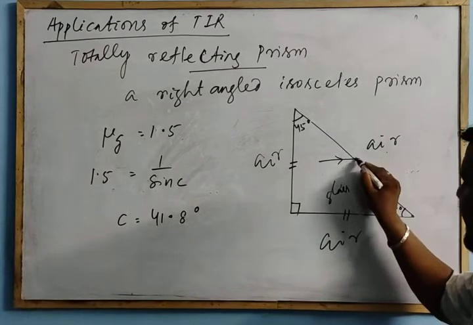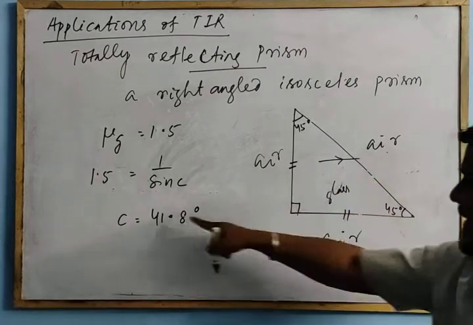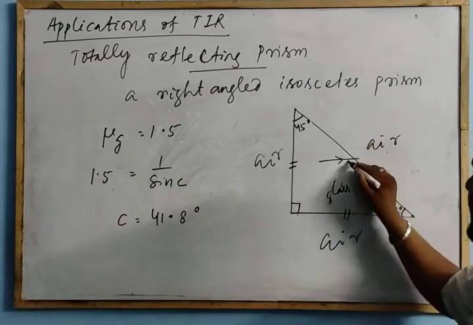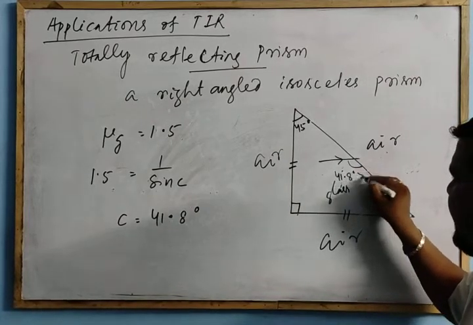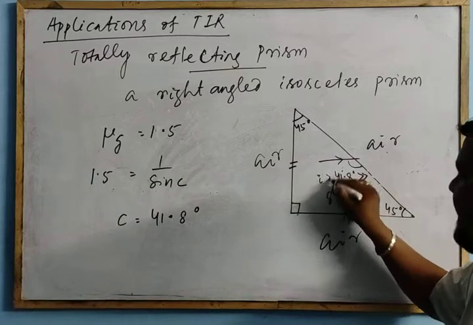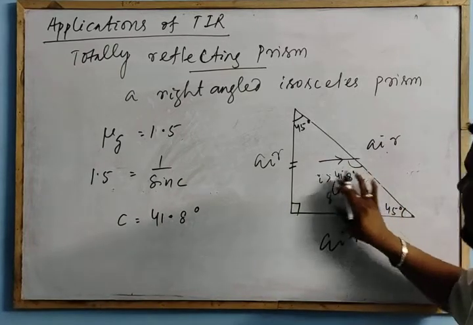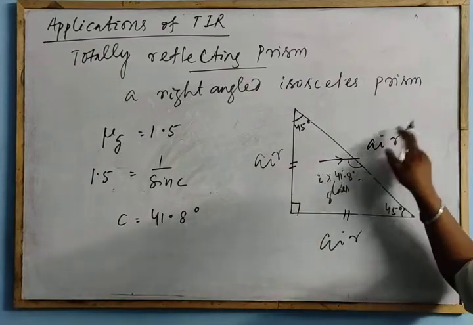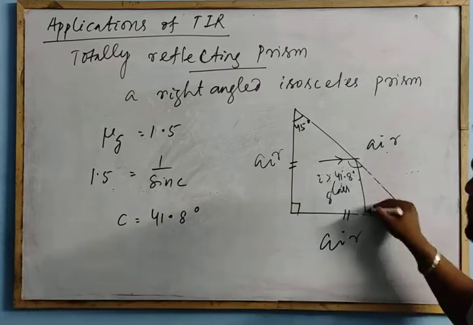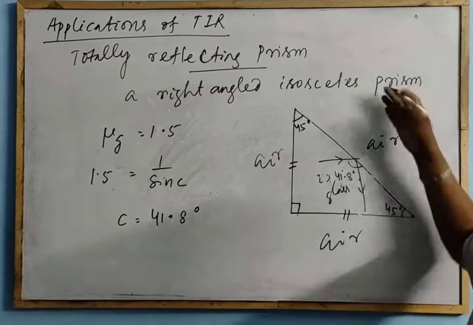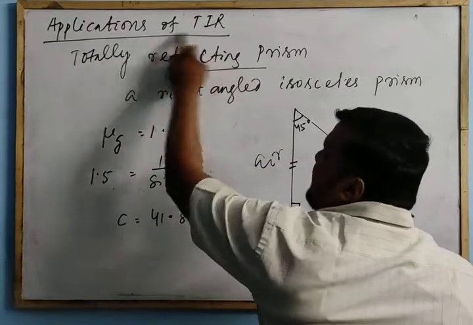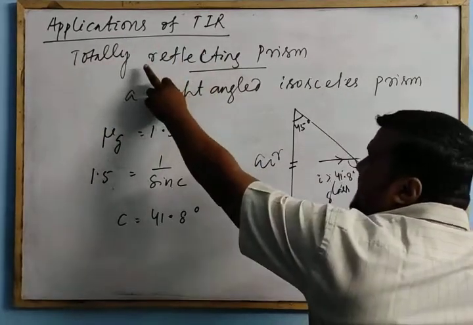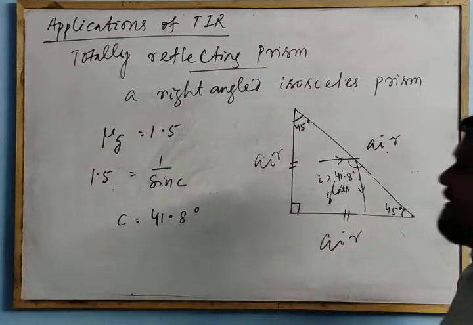If a ray of light is incident on this face, or this face, or this face, at an angle greater than this 41.8 degrees, then the ray will not go to the rarer medium. It gets totally reflected. It will not go to the air medium. So this is the use of PIR, applications of PIR. That's why it is called a totally reflecting prism.